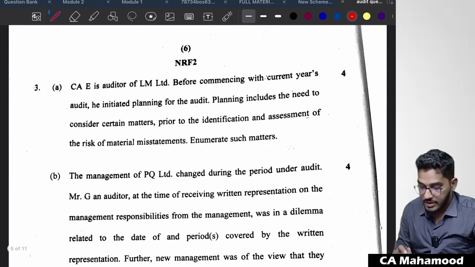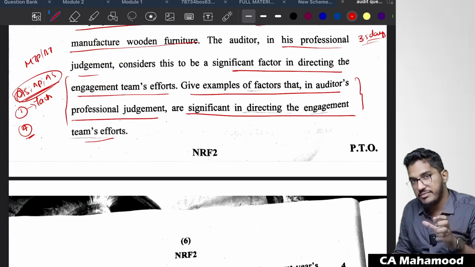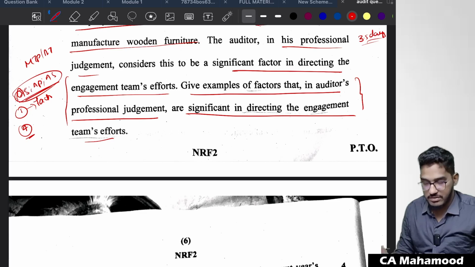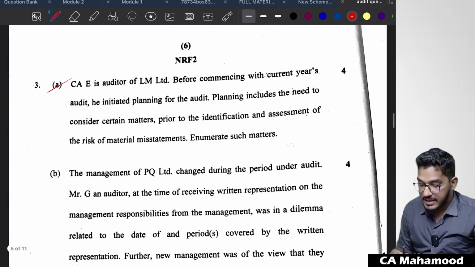Next one. And one more thing, even though we have covered all this in our regular classes, in the MTP video specifically, I have spent a lot of time in making you understand this. Next one. 3A.